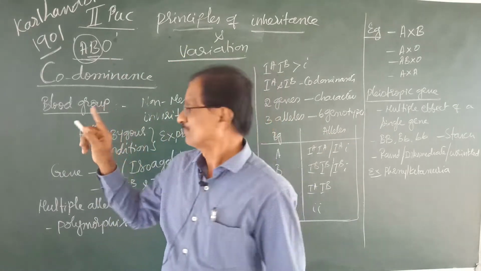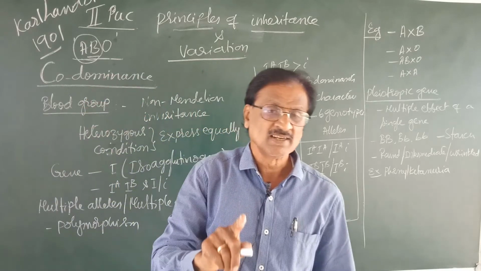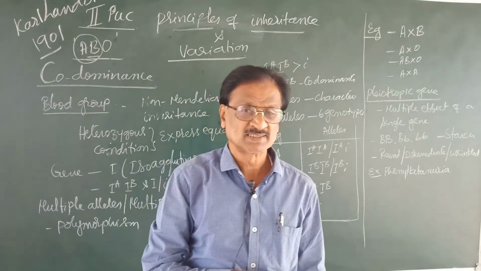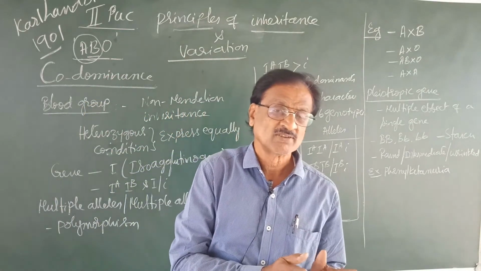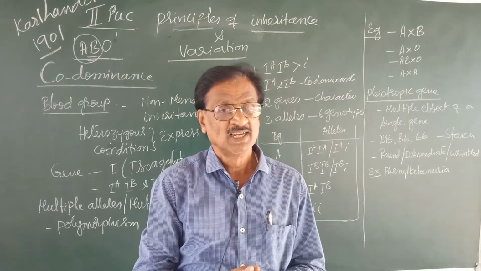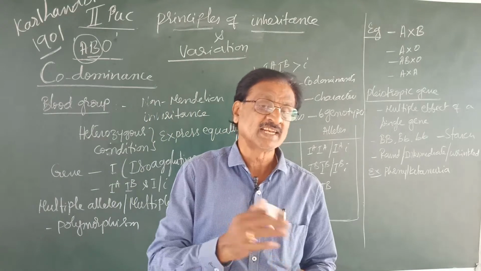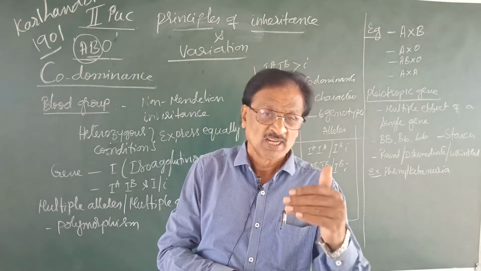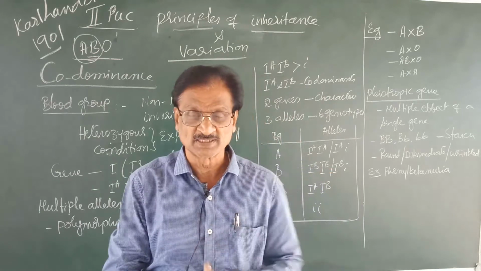And of course, here the identification of blood group is not given in the syllabus. We have to concentrate only on what is codominance, how the codominant factors are inherited, and how the inheritance of the blood group occurs from the parents to the offspring.